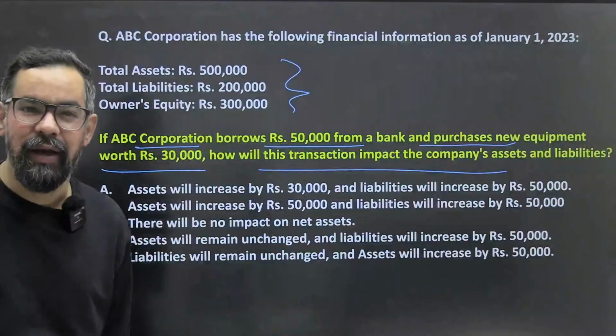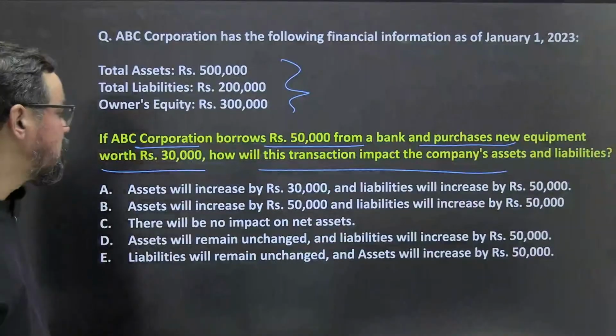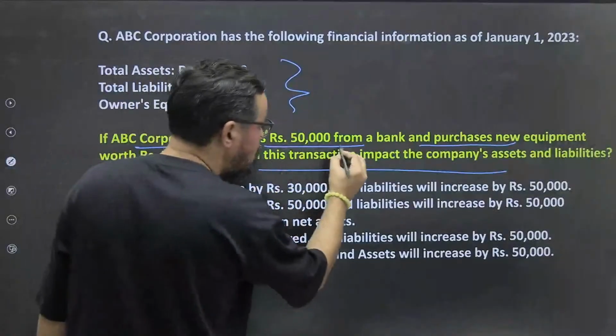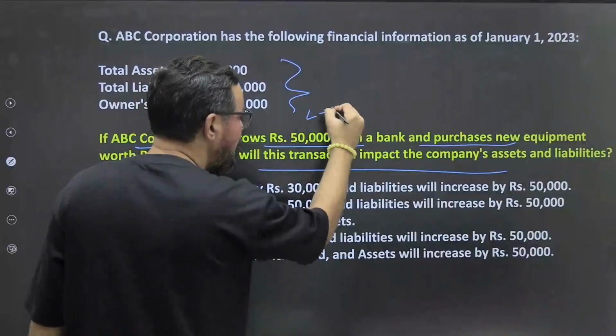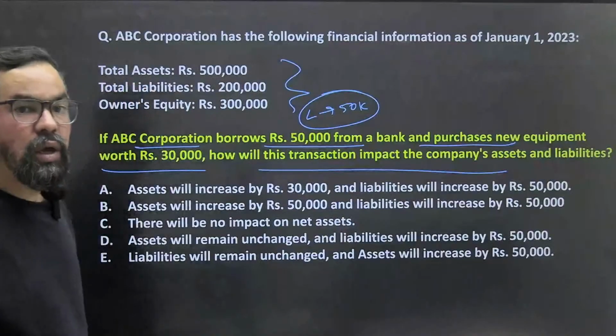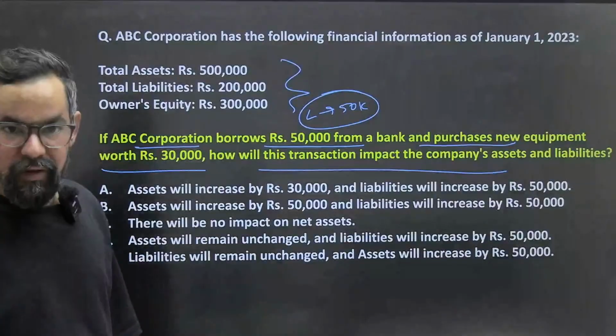It should not take this much time, okay. Now I hope you guys can make understanding. See, ABC borrowed 50,000 rupees, which means they increase liability by 50,000. If they have increased liability by 50,000, for sure their asset will increase by 50,000.